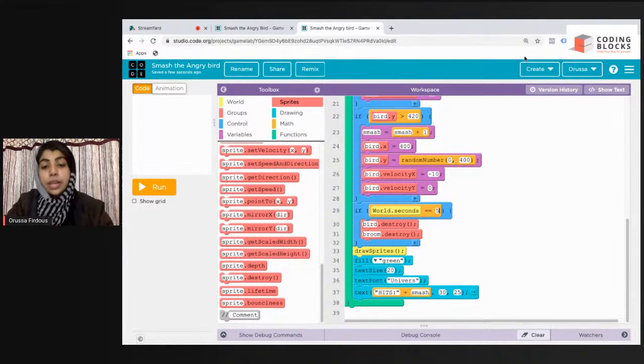Ratna, it is showing undefined probably because you won't have used the correct blocks. See, this is smash equals smash plus one, just to give you a hint if that works. This is not where smash equals smash plus one, okay? So check if you have selected the correct block and tell me if you guys have doubt. Okay, Afia says okay. Remove block and destroy blocks, no, they are different, Nabonita.